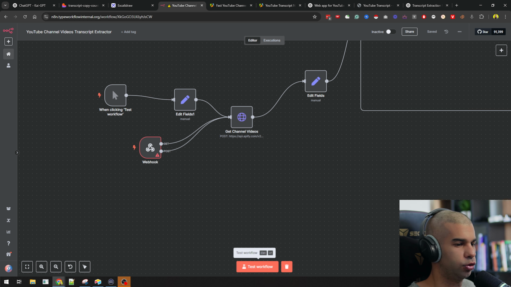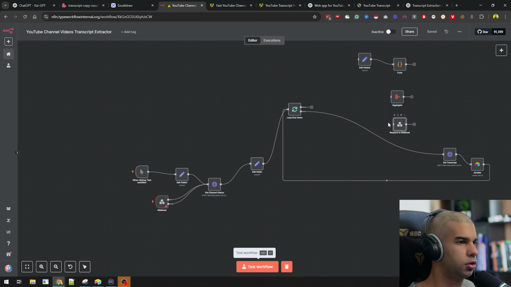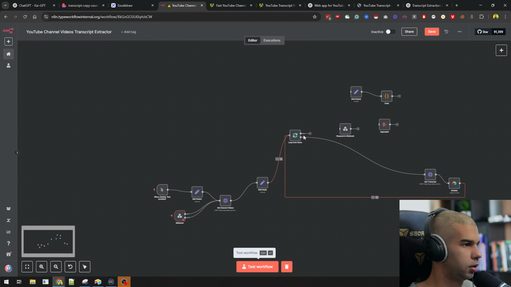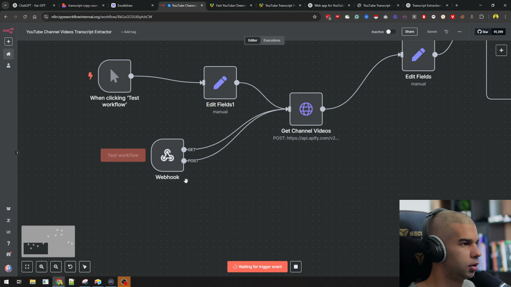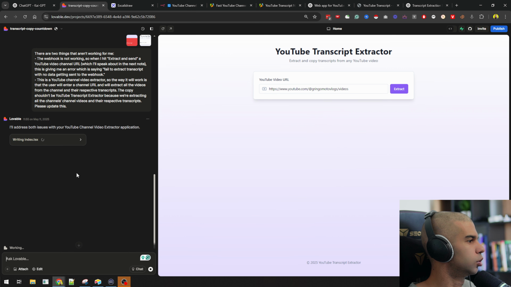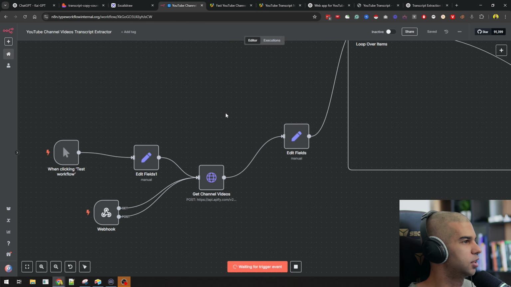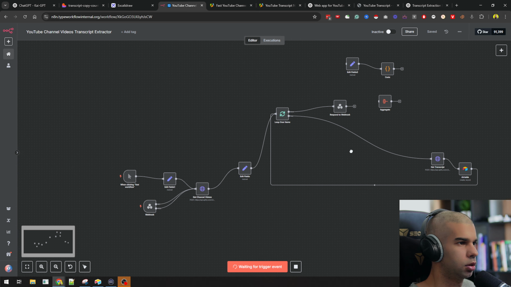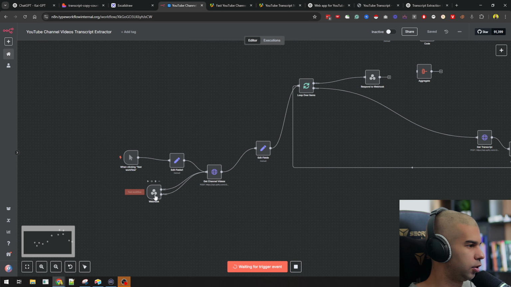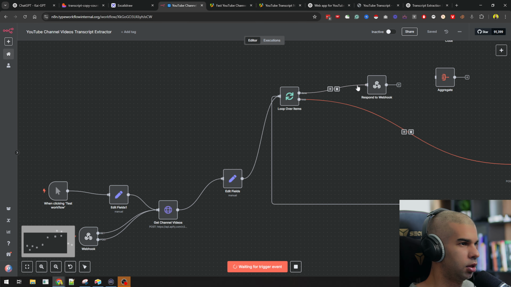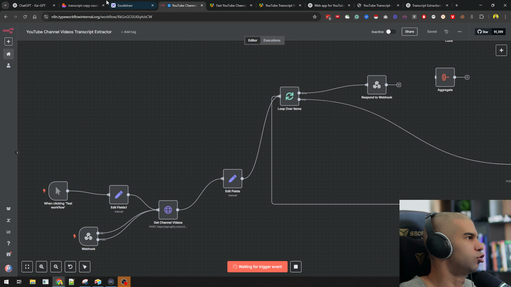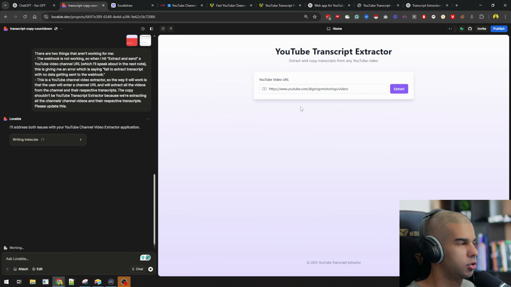And here it's saying no respond to webhook node found in the workflow. Oh yeah, true. So this should also be connected to that eventually in order for this to work. I don't know, maybe it's an n8n issue that was not doing the work as expected there. So two things: we need to figure out why this is not sending in the information, and how we essentially only want to send the transcript back to the user. Let's see what we get in a second.